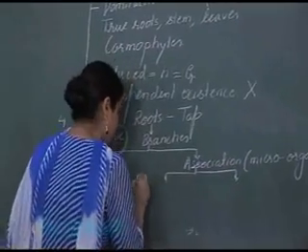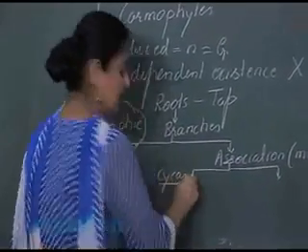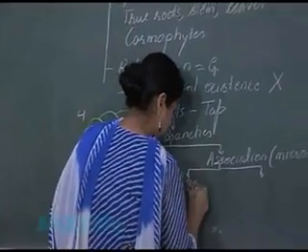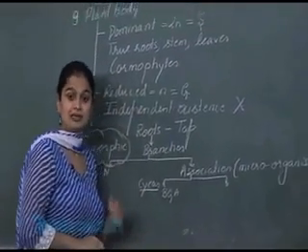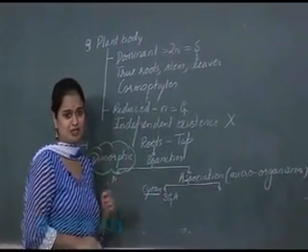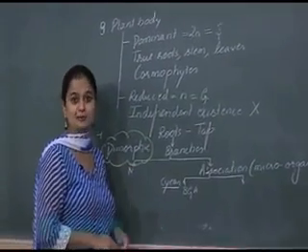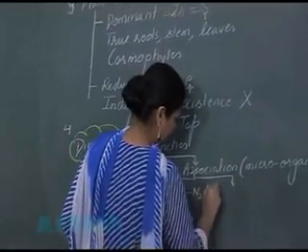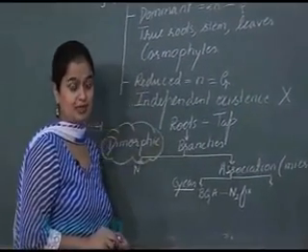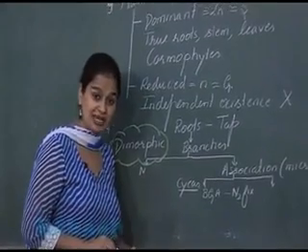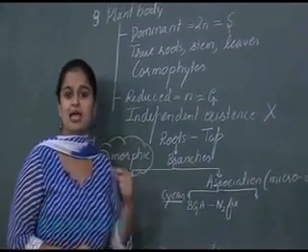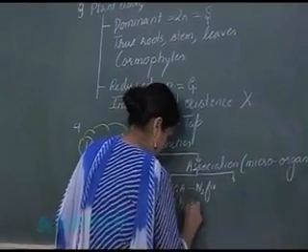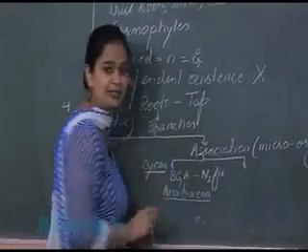Now in the case of Cycas, there is an association of a prokaryotic organism, that is BGA, blue-green algae, cyanobacteria. And you know what the function of the BGA is. It is involved in nitrogen fixation. The BGA which is associated with the Cycas roots is Anabaena. Please write this.